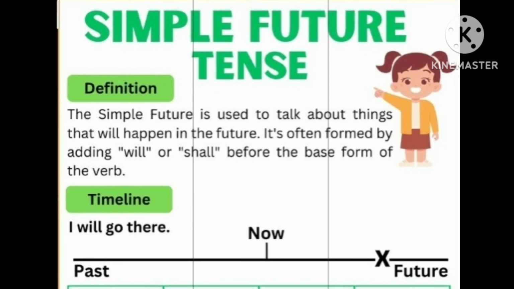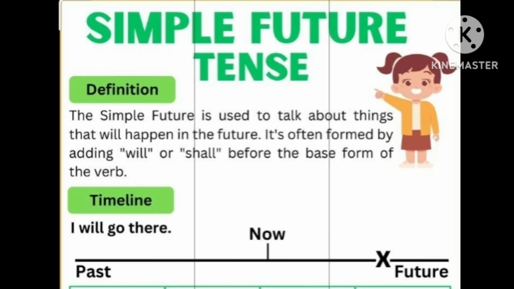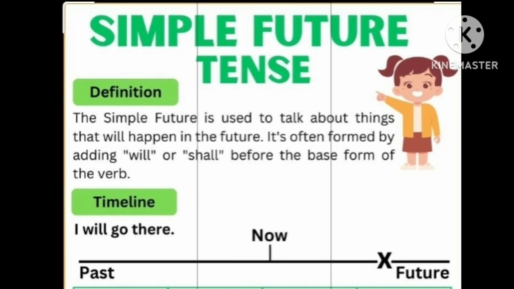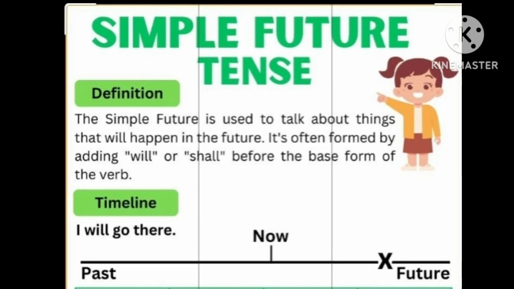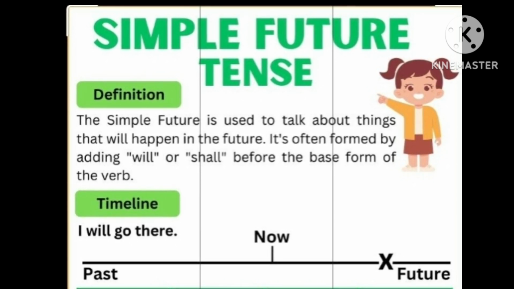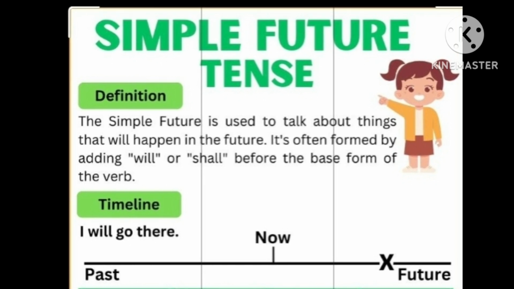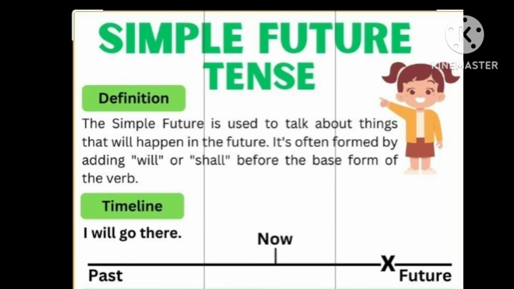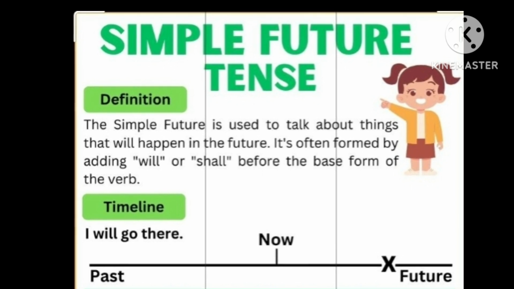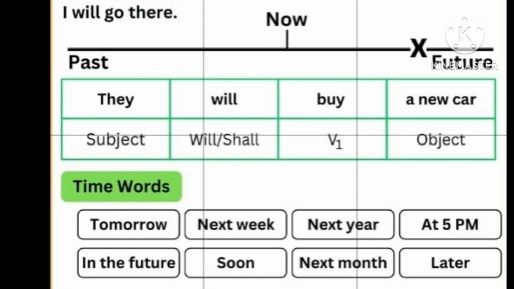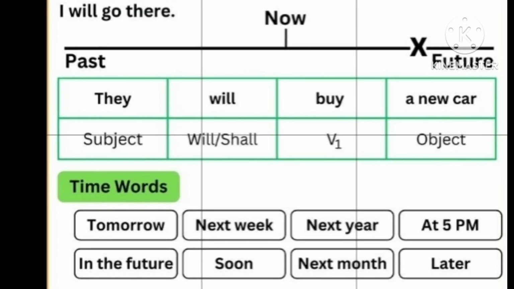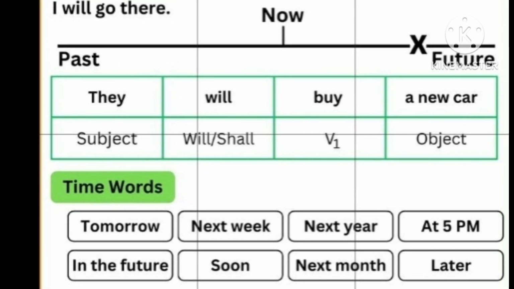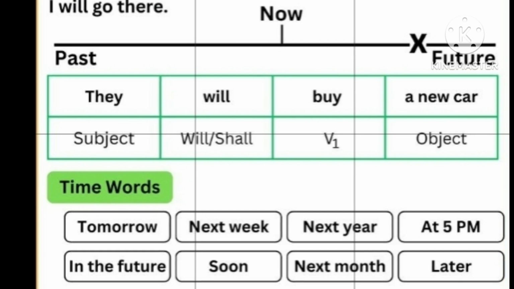Now we will see what the simple future tense is. The simple future tense is used to talk about things that will happen in the future. It's often formed by adding will or shall before the base form of the verb. Example: I will go there. In the future form, between the subject and object, we add will or shall plus the verb.